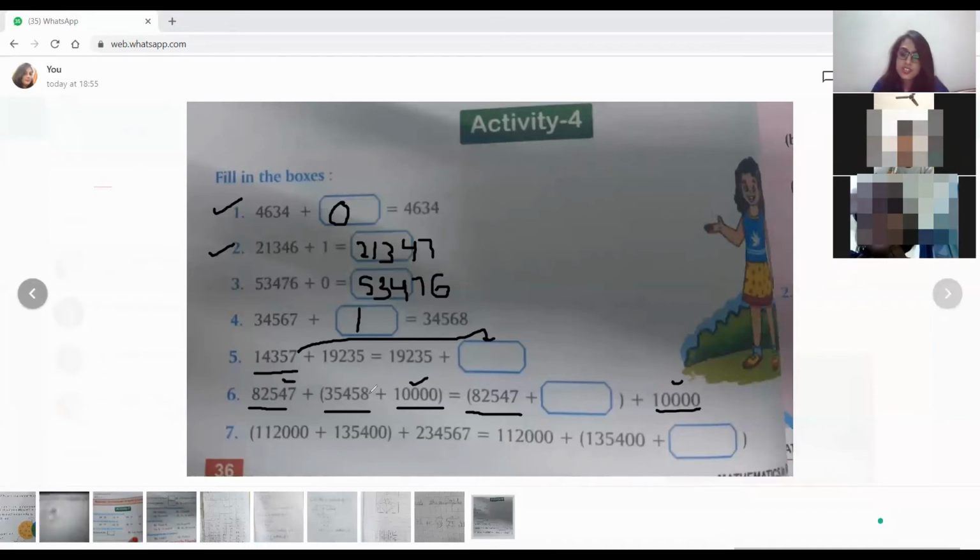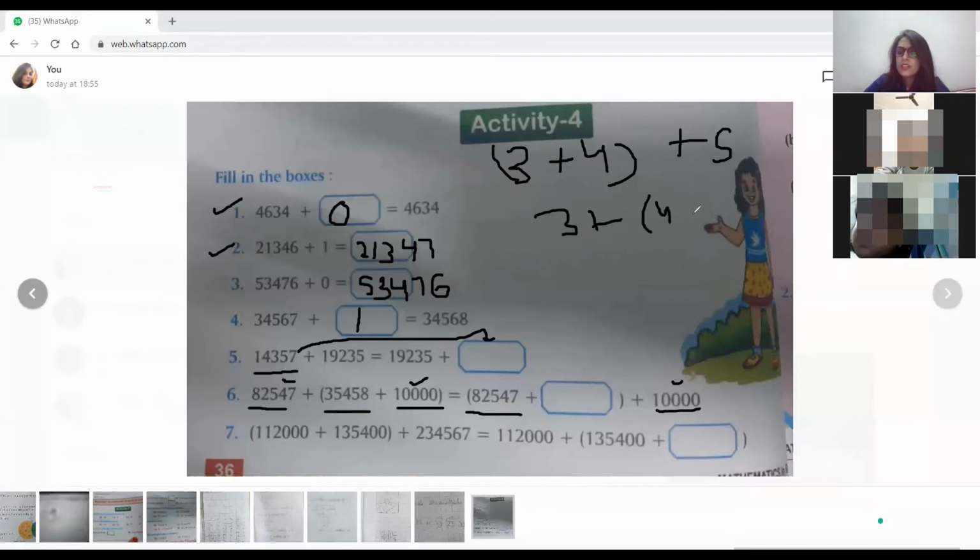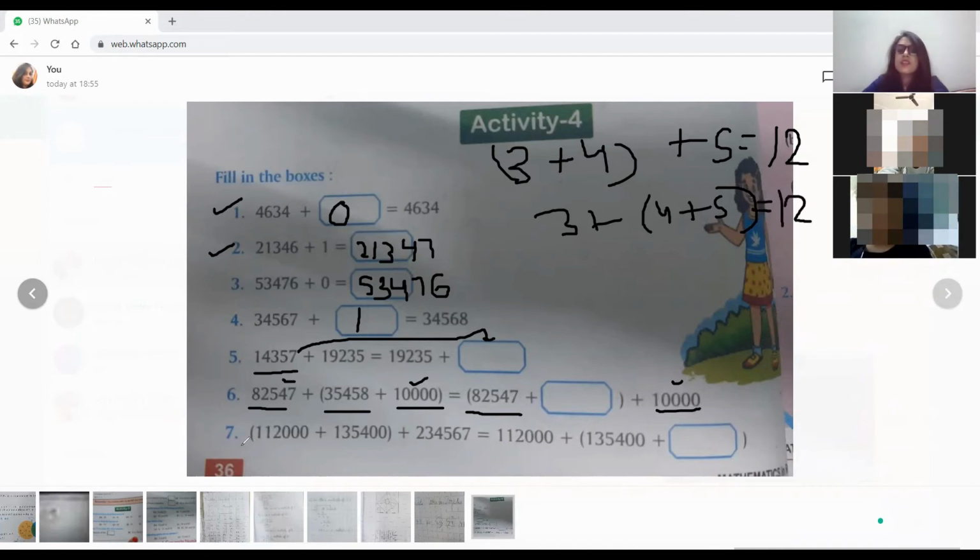Now the groups are changed. Only the thing is groups are changed. Like I have done it before, 3 plus 4 I wrote in one group and then I added 5. और अगर मैं अब 3 को अकेला छोड़ती हूँ and मैं 4 plus 5 का ग्रुप बनाती हूँ, then also the answer will be same or different? Ma'am, same. 3 plus 4 is 7. 7 plus 5 is what? 12, I guess. So 4 plus 5 is 9 and 3 plus 9 is what? 12. So the answer will be same.